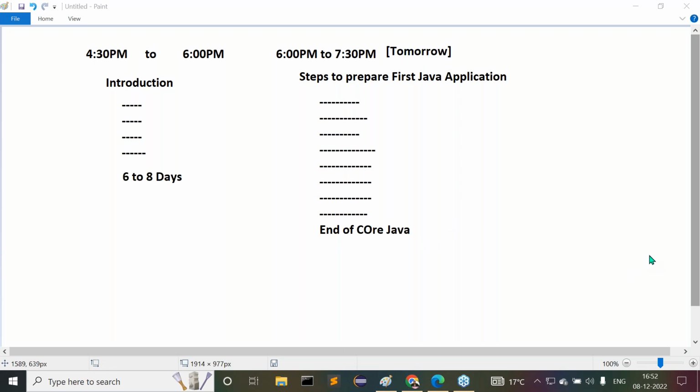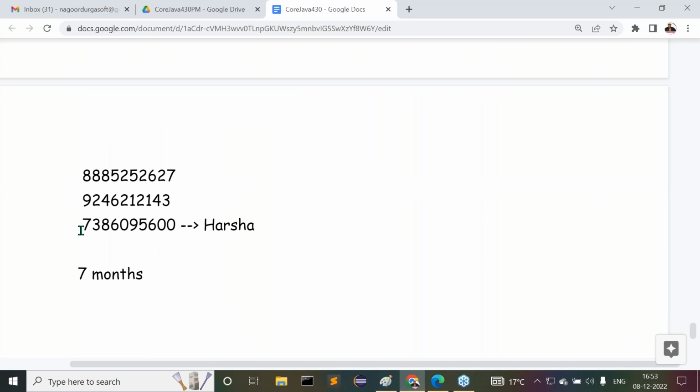Guys, regarding fee details and all these things, better to talk with our admin people. Myself is not related to admissions and all this process here. Technical, if you have any questions, then I can give a response. But fee details and everything, better to talk with our admin people. They will provide the information to you. So better to talk with these numbers. This is our contact person here. Harsha is our admin. Just talk with him. He will give more clarity on this kind of content.